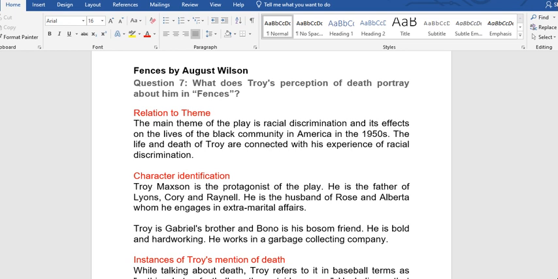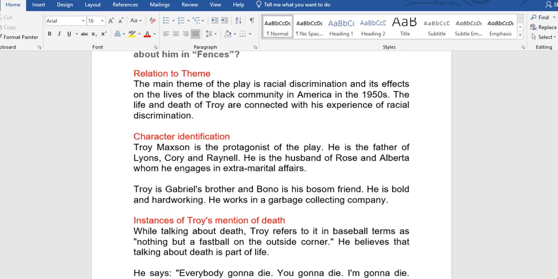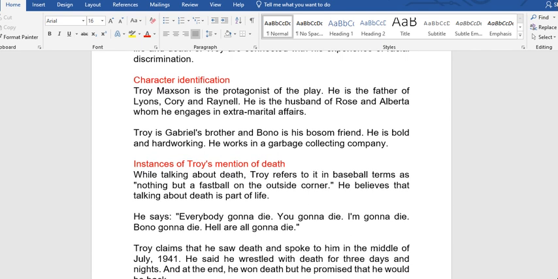The next thing is the character identification. That is, we are going to identify the characters mentioned in the question. I've explained all this in the video that I said you should watch first. Troy Maxson is the protagonist of the play. He is the father of Lyons, Cory, and Raynell. He is the husband of Rose, and he engages in extramarital affairs with Alberta. Troy is Gabriel's brother, and Bono is his bosom friend. He is bold and hardworking. He works in a garbage collecting company.